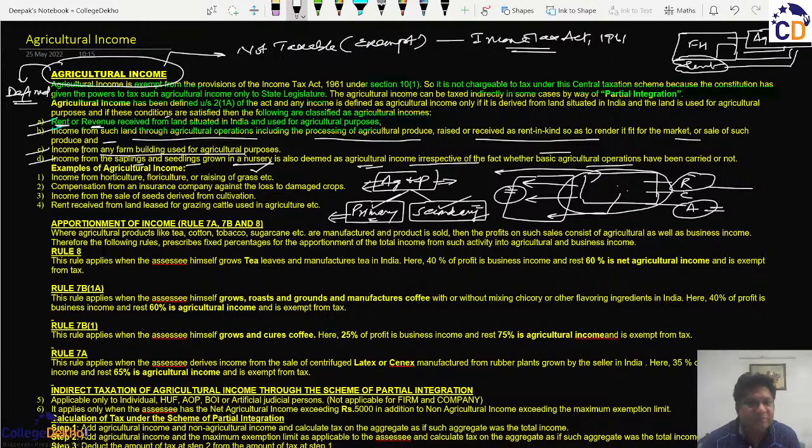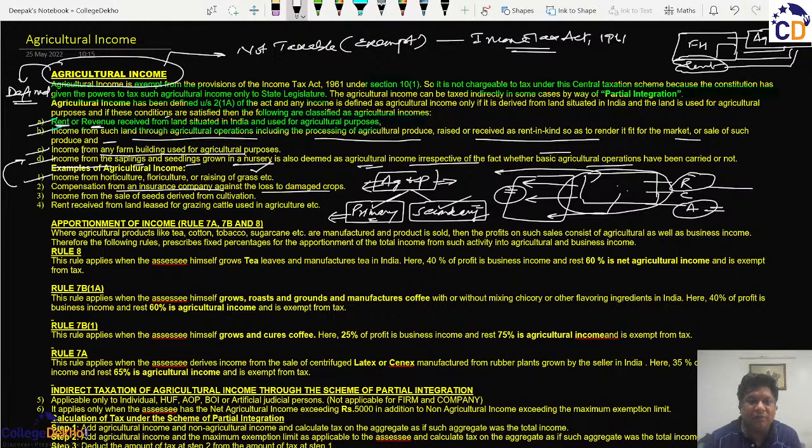So keeping this in mind, there are few examples of agricultural income. For example, income from horticulture, floriculture, raising of grass, etc. Like these are the examples of nursery. Secondly, compensation from an insurance company against the loss to a damaged crop. We have discussed earlier that whenever there is a claim of insurance against the insurance company, then it is a kind of deemed transfer, and any income shall be deemed as capital gains.